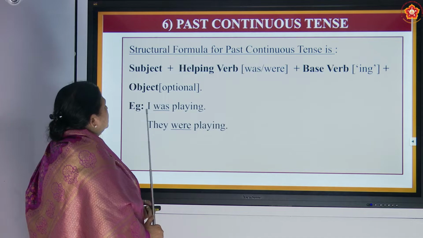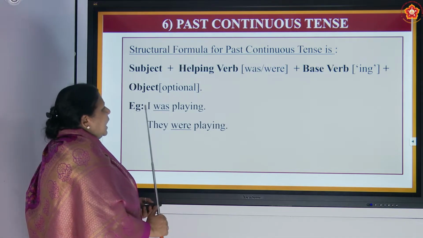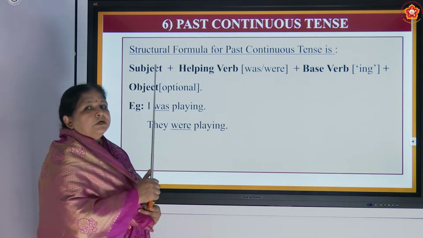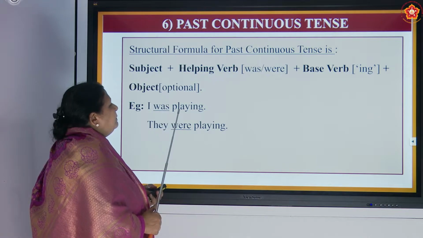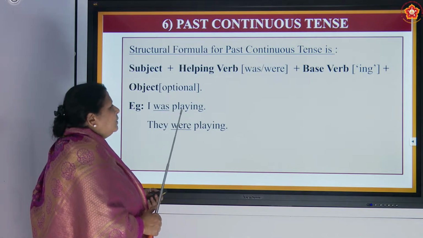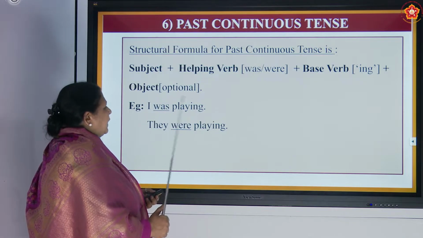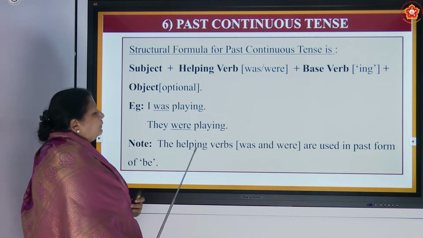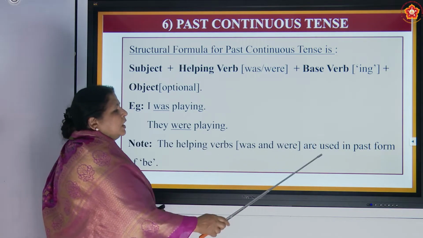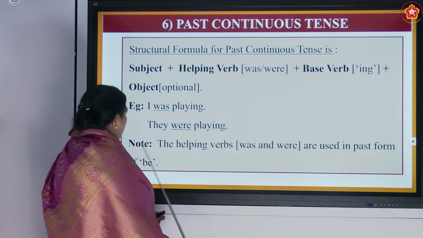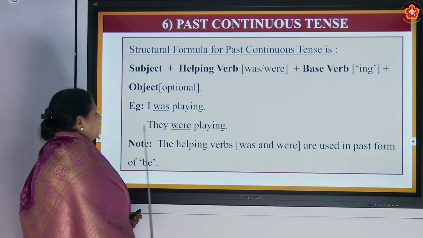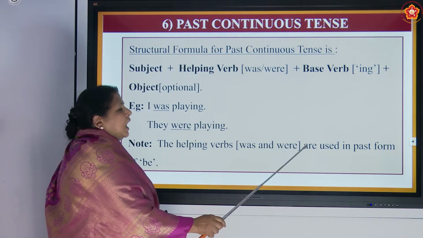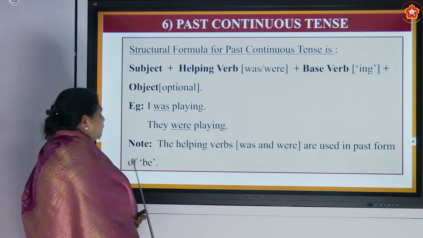So now let us see some examples. I was playing. So was, as we have learned earlier, is for the past form. And playing: play is the base verb plus ing. So I was playing, they were playing. Note the helping verbs was and were are used in the past form of be.